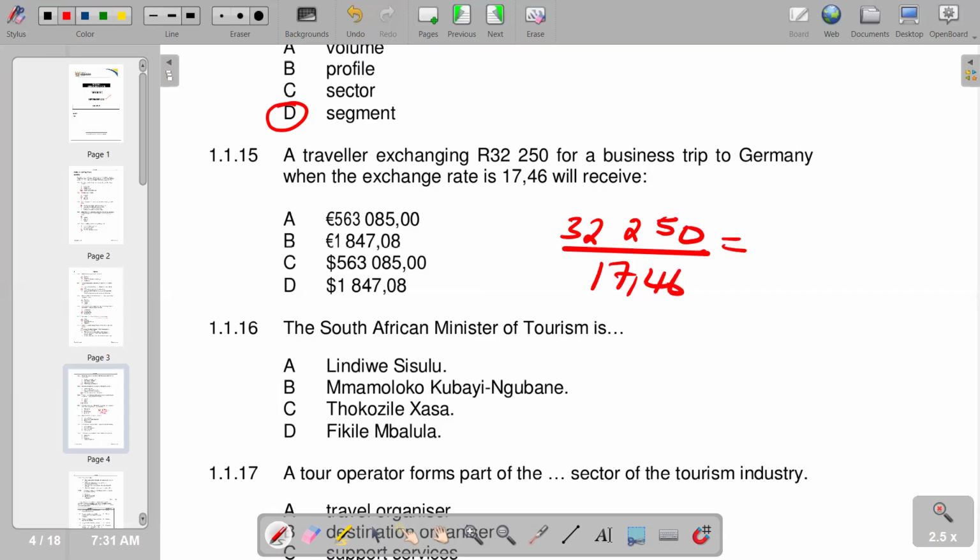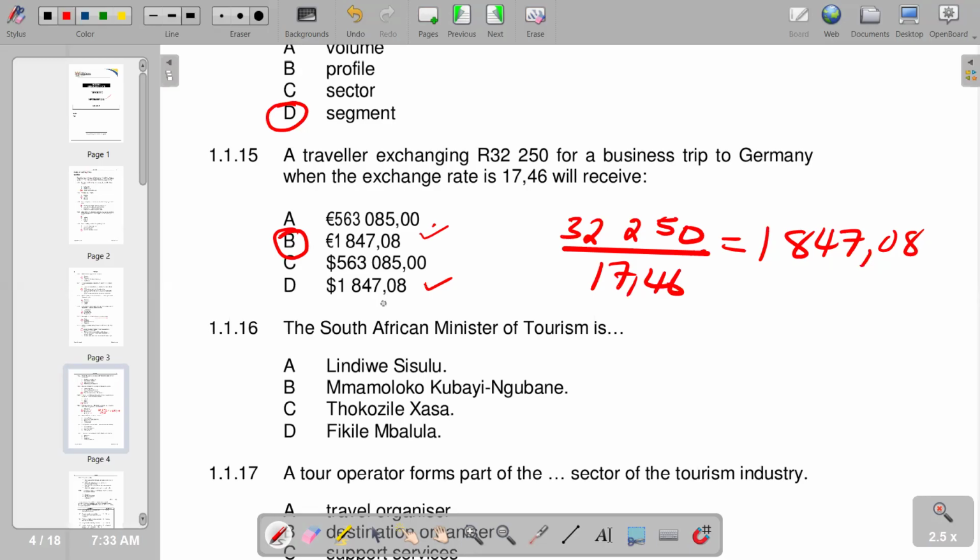When you do that, you are going to see that you get your answer as 1,847.08. So the correct one, according to our responses, is that B and D have the same answer. On D we have the dollar, and on B we have the euro. Obviously, Germany uses the euro, so B becomes the correct response.